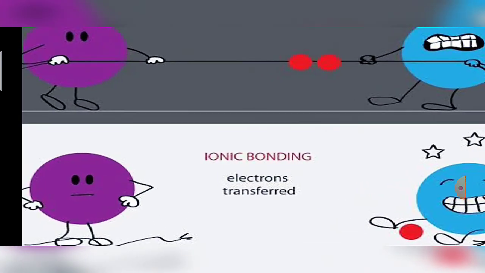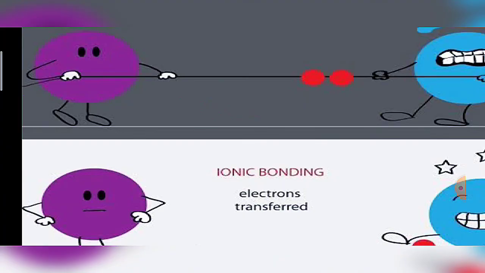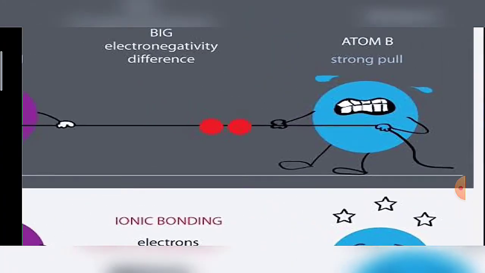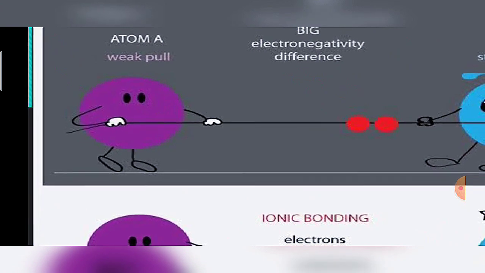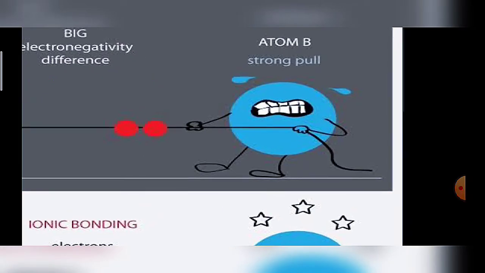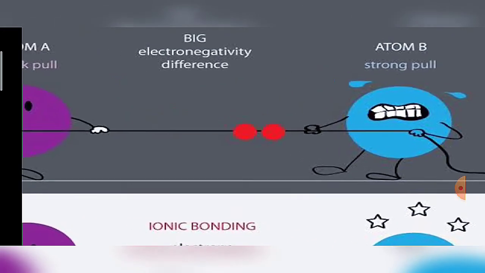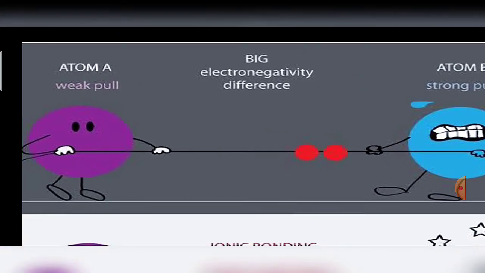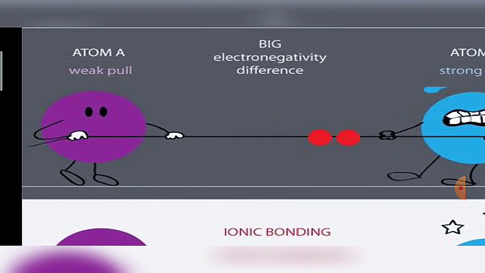You can see here an example with atom A and atom B. If we consider the sharing of the shared pair of electrons between atoms A and B, you can see that atom A has a weak pull, which means it is a weakly electronegative element.